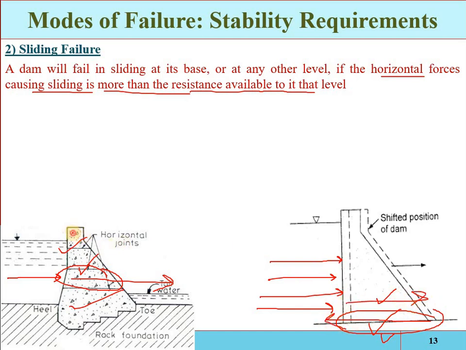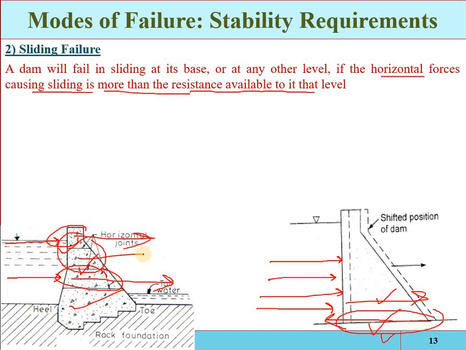Similarly, here we have 2 layers, so there is a horizontal joint between the 2 layers, and some resistance will be available. But if the impact of the destabilizing force is greater than the resistance available at this joint, then this section will slide over this one. So this type of failure mode is called sliding. A dam will fail in sliding at its base or at any other level if the horizontal forces causing the sliding are more than the resistance available to it at that level.